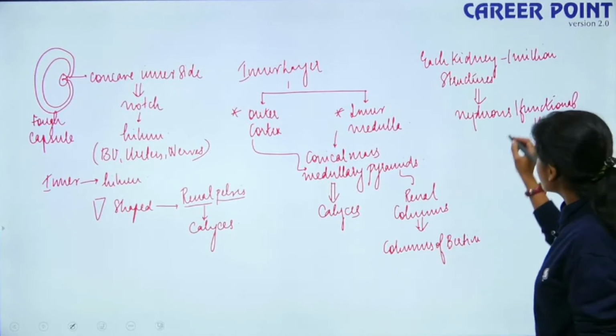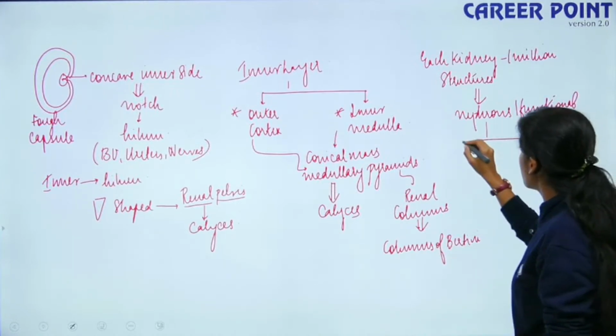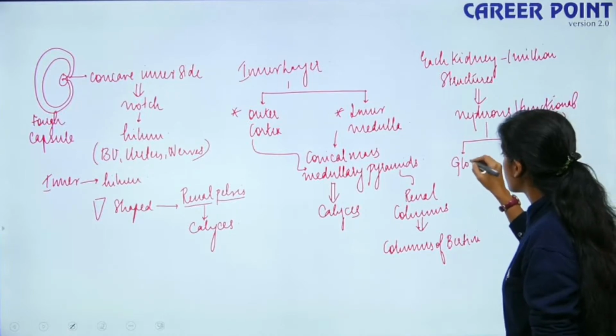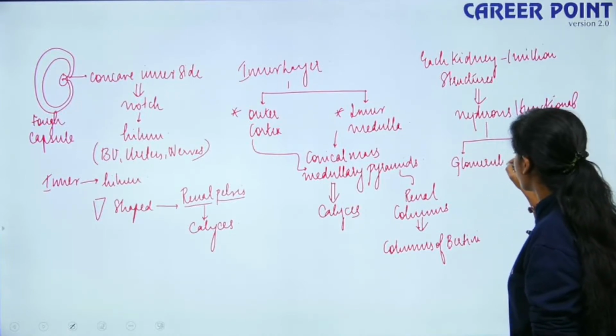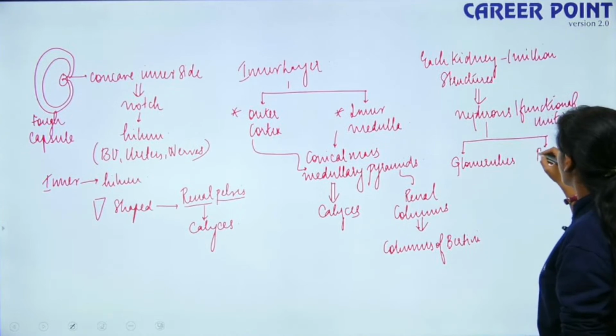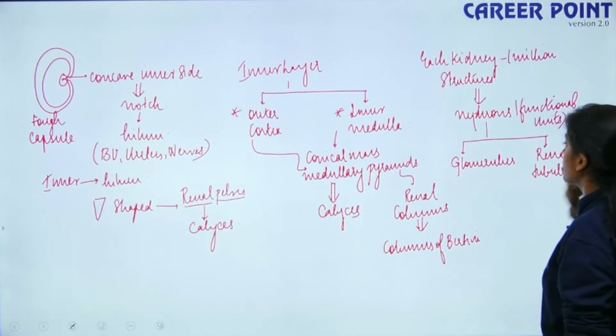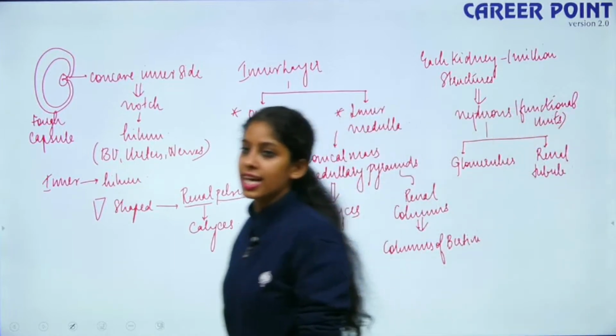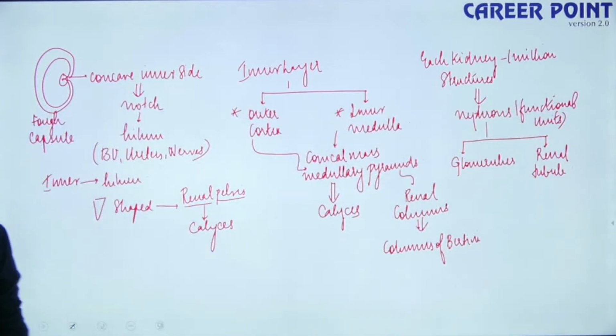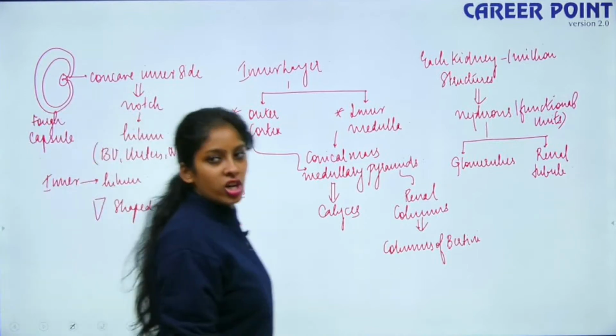So nephrons have two parts, that is glomerulus and your renal tubule. Is this clear to everyone? Yes? So we go according to NCERT.